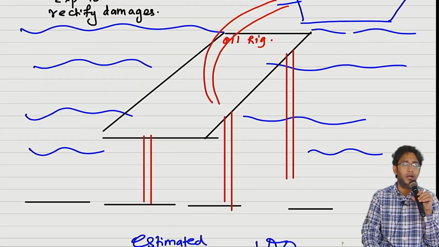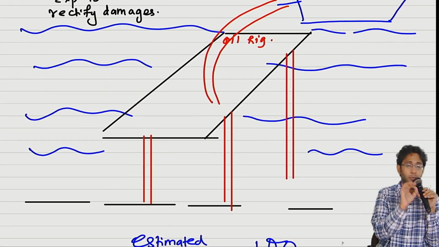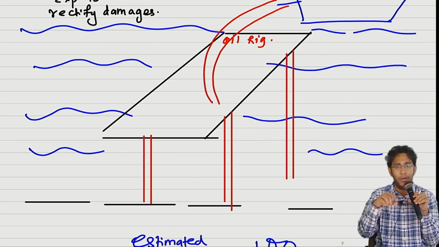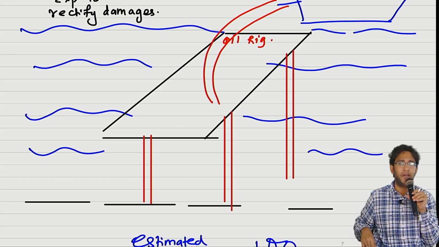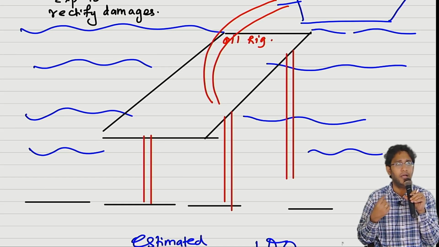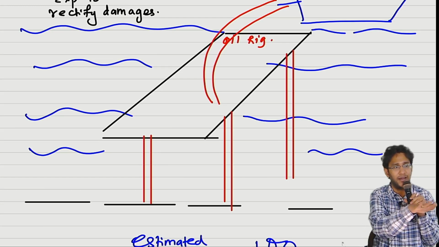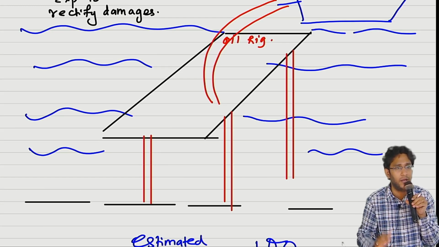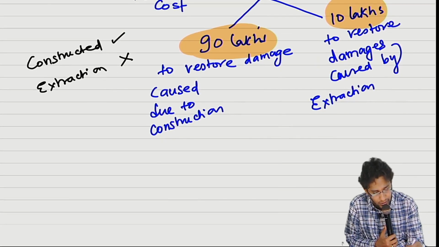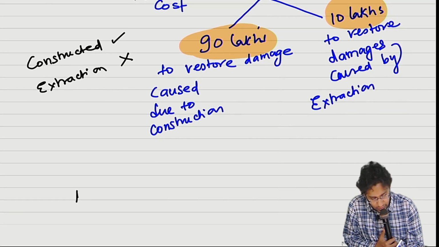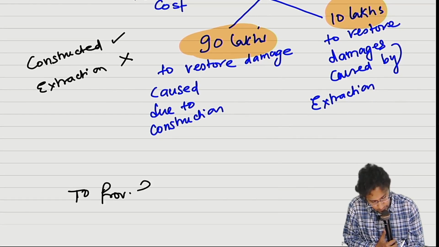Sir, in the current year, did we construct the oil rig? The moment we constructed the oil rig, did you damage the sea floor? Since we damaged the sea floor, later on, after 5 years or after 10 years, I have an obligation to incur cost and restore the seabed to its normal level. Do I have that obligation? 100% you have to create a provision in the current year. So your entry will be what?